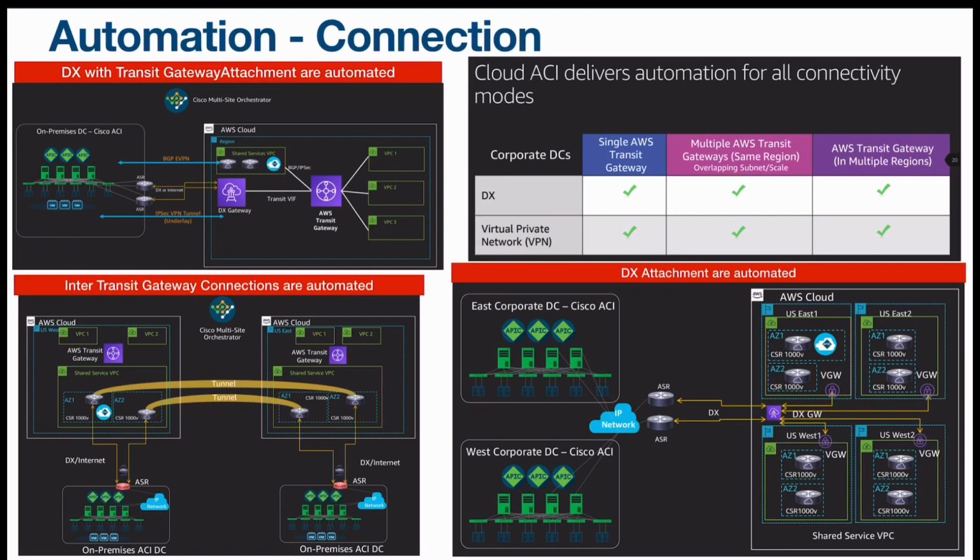With each Cisco Cloud ACI implementation, you can deploy up to 4 regions. 2 is the default, and you can increase it up to 4 by raising a service case with AWS. You can either have a single AWS transit gateway, multiple AWS transit gateways, or AWS transit gateways in multiple regions as well.